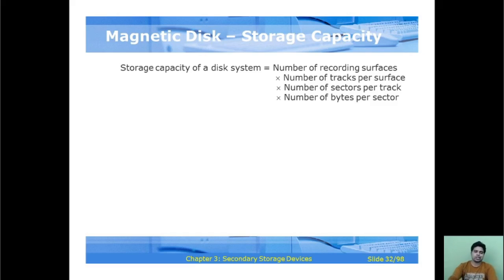Yes, so this is an important concern: how you will calculate the storage capacity of a disk system.